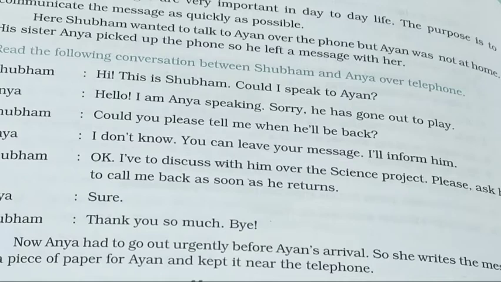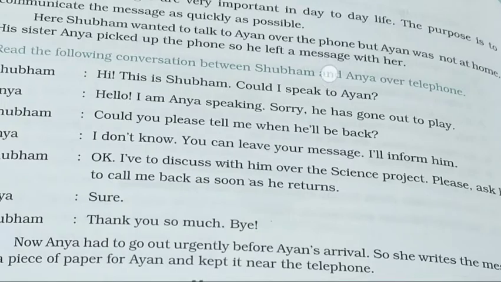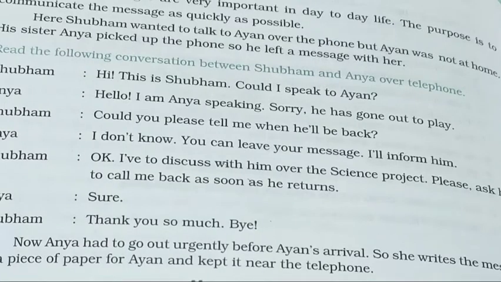Shubham: Hi, this is Shubham. Could I speak to Ayan? Anya: Hello, I am Anya speaking. Sorry, he has gone out to play. Shubham: Could you please tell me when he'll be back? Anya: I don't know. You can leave your message. I'll inform him. Shubham: Okay, I have to discuss the science project with him. Please ask him to call me back as soon as he returns. Anya: Sure. Shubham: Thank you so much.